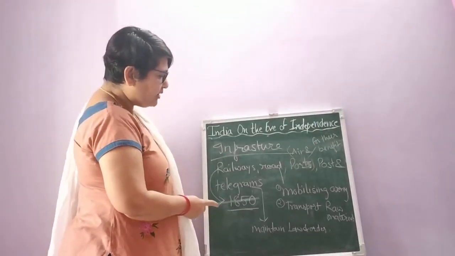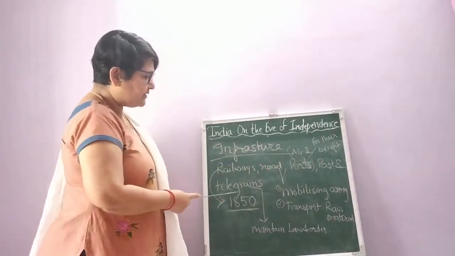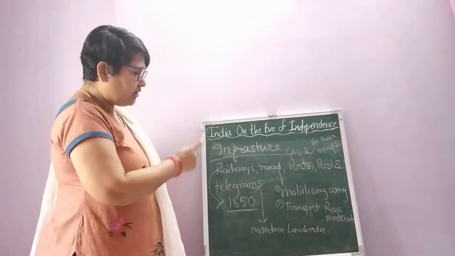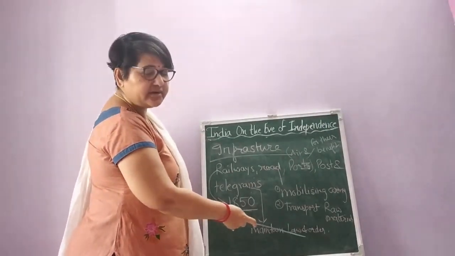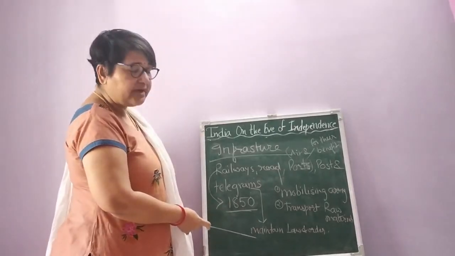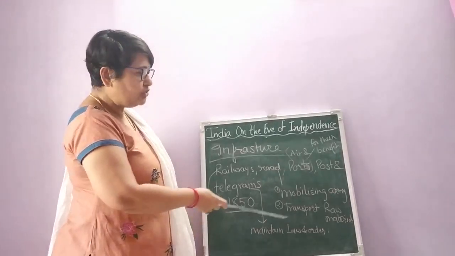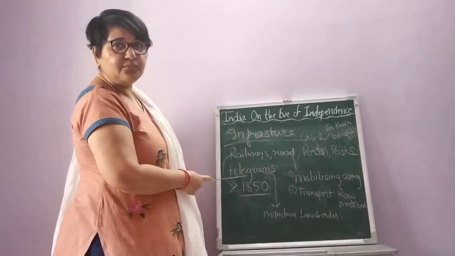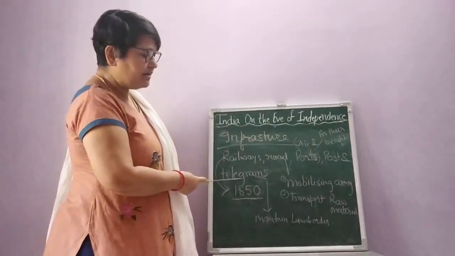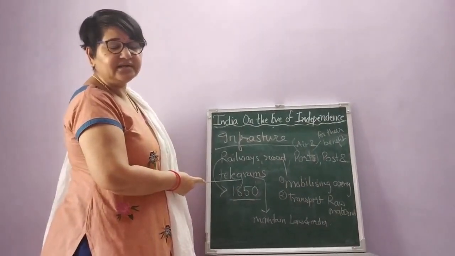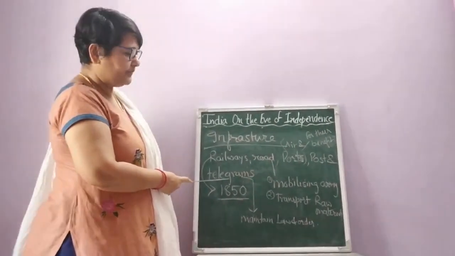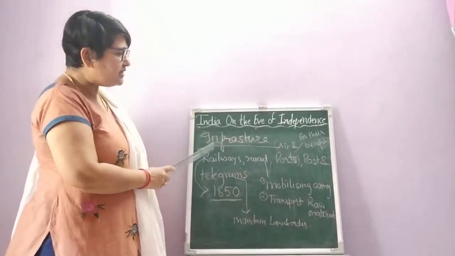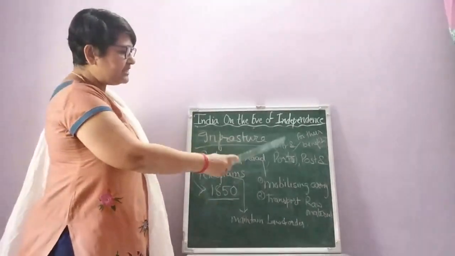The next thing, if we talk about the postal and telegram systems, that is, the communication system, was developed by the Britishers only to maintain law and order. They incurred heavy cost at that time to introduce this post and telegraph system. Electric telegram was introduced at that time. Okay, students, understood?